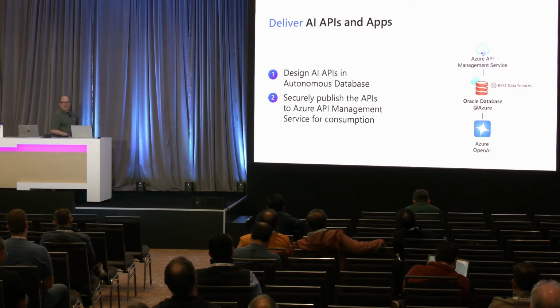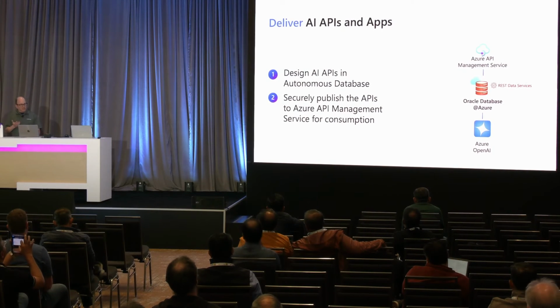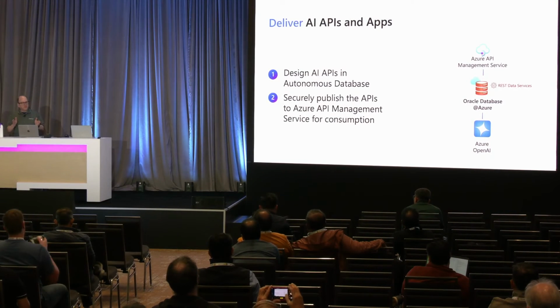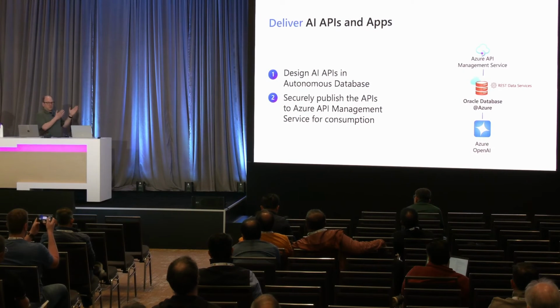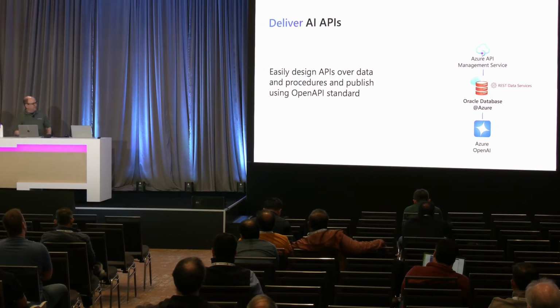I want to deliver AI APIs and new applications, right? And new services that are going to delight my customers. And so we're going to design these APIs, and then we're going to publish them to Azure's API management service so they can be consumed across all these different apps, right? And this is actually really, really straightforward. So the key is that it's really simple to design these APIs on top of data that's in the database and share those across the Azure ecosystem.